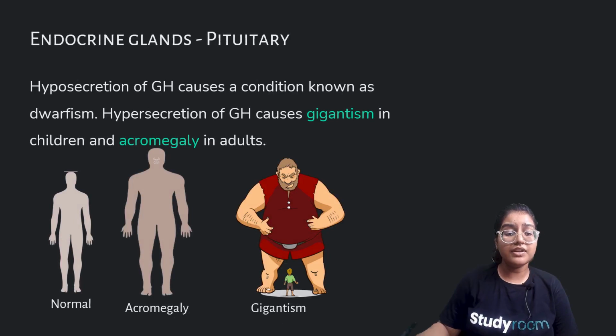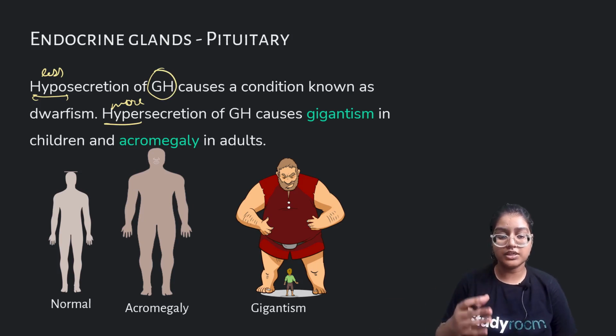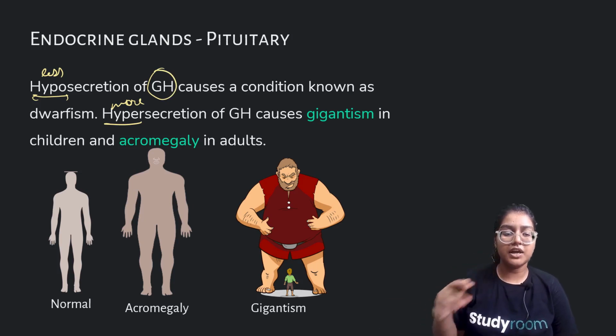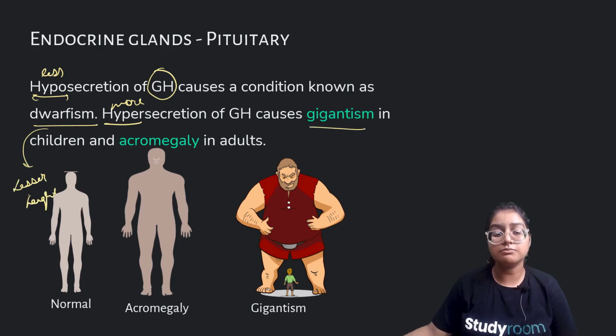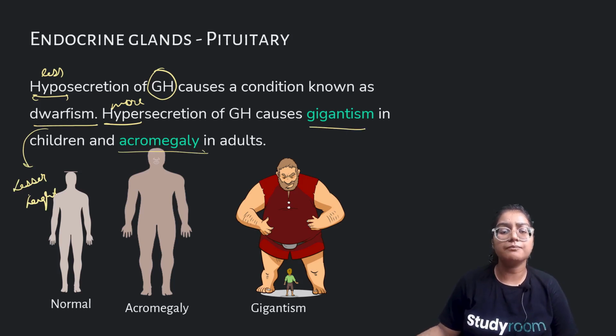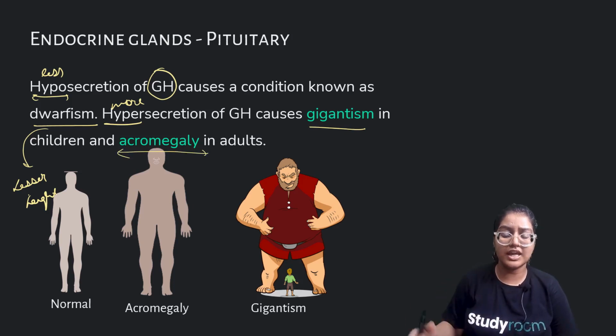Hypo means less and hyper means more. Why is there a need to control growth hormone? If there is less secretion of GH, our height will not grow and there would be a condition called dwarfism. Dwarfism means a lesser height. If there is oversecretion, then it can lead to gigantism and acromegaly in adults. Acromegaly is a disease related to huge body structure, just like gigantism.